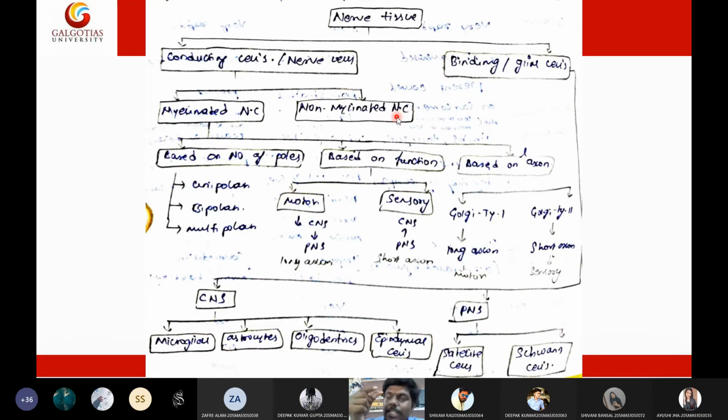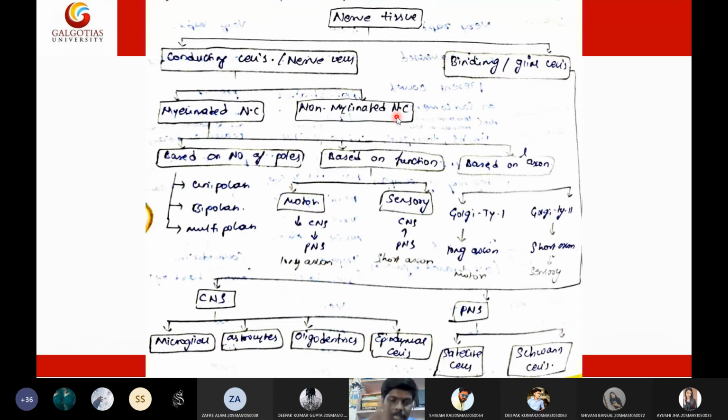Myelin is a layer of fat present on the outer membrane of the neural cell. Such neural cells are called myelinated neural cells. A nerve cell that has a myelin sheath is called a myelinated neural cell.